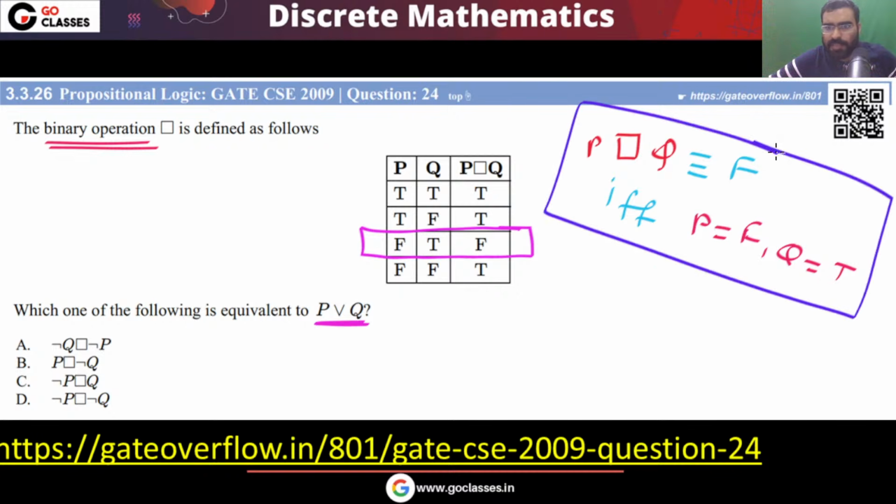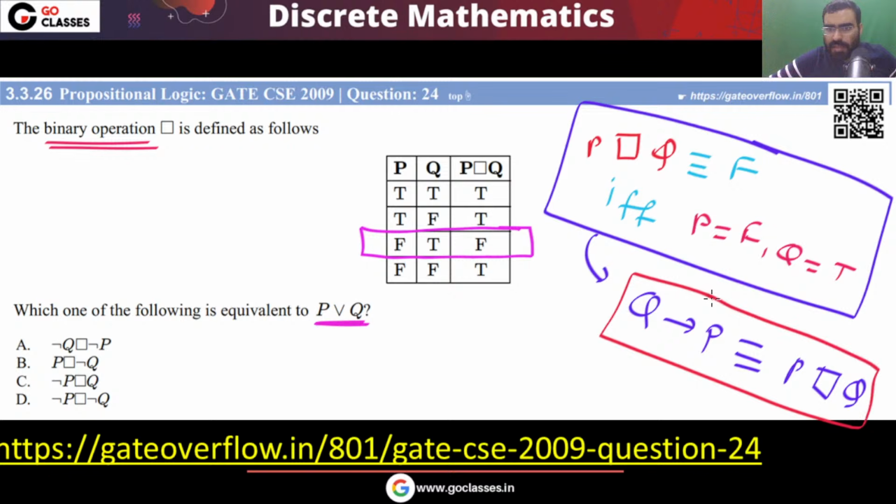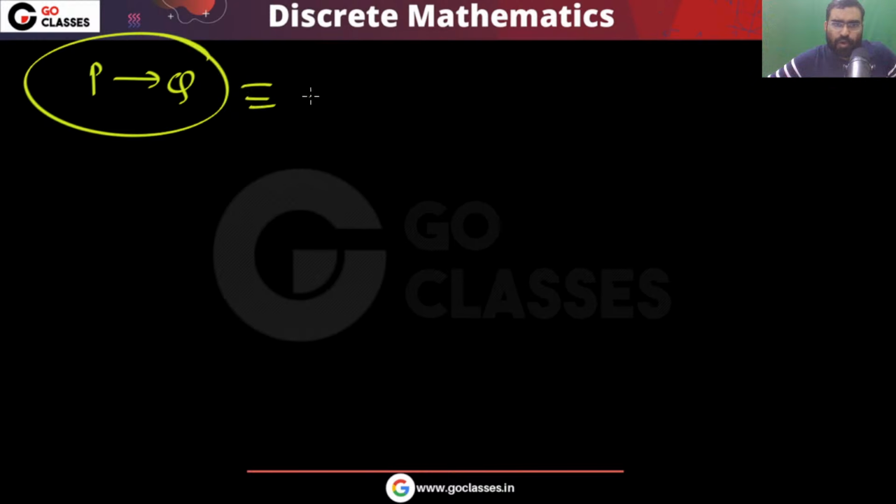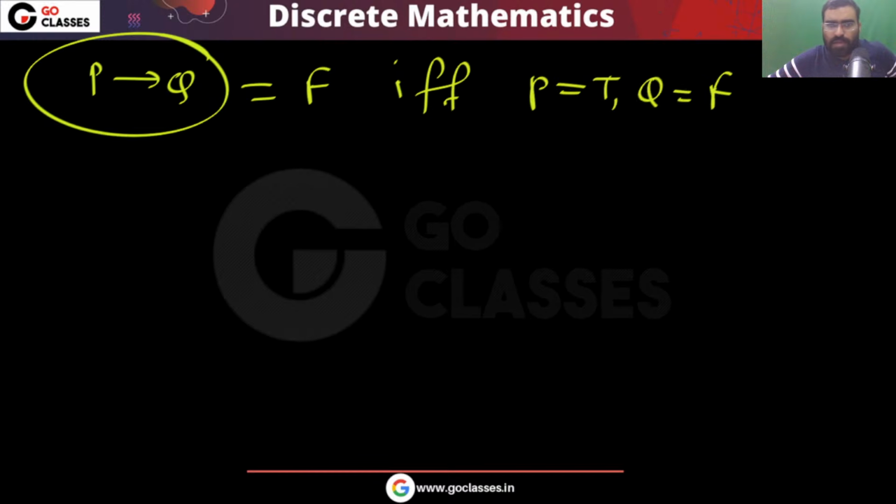Can anyone tell me when this happens? This happens when you have Q implies P. Yes or no? So I can say that this is actually nothing but your Q implies P. Agree? Because remember, when your P implies Q, this P implies Q is false if and only if P is true, Q is false. So only in this situation it will be false.